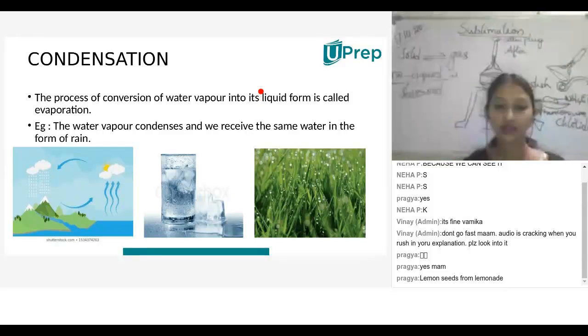And Neha, condensation. Okay, so you got it that the process of conversion of water vapor into its liquid form is called condensation. This is not evaporation, dear. Just correct it. It's condensation. The process of conversion of water vapor into liquid form is called condensation, children.